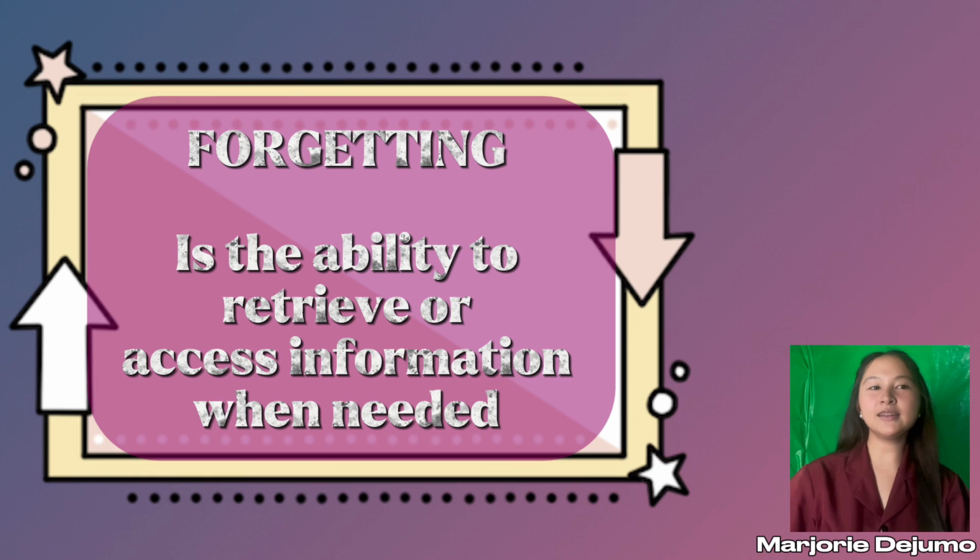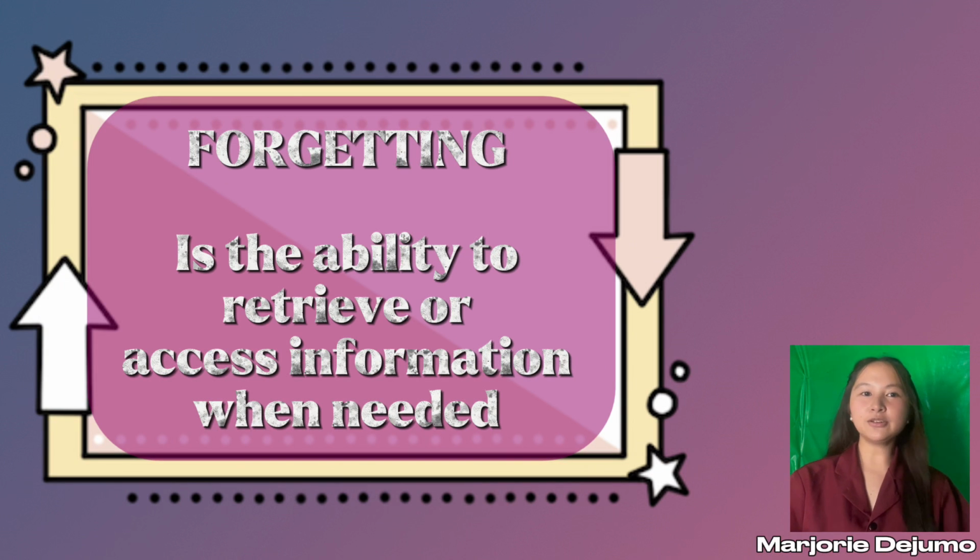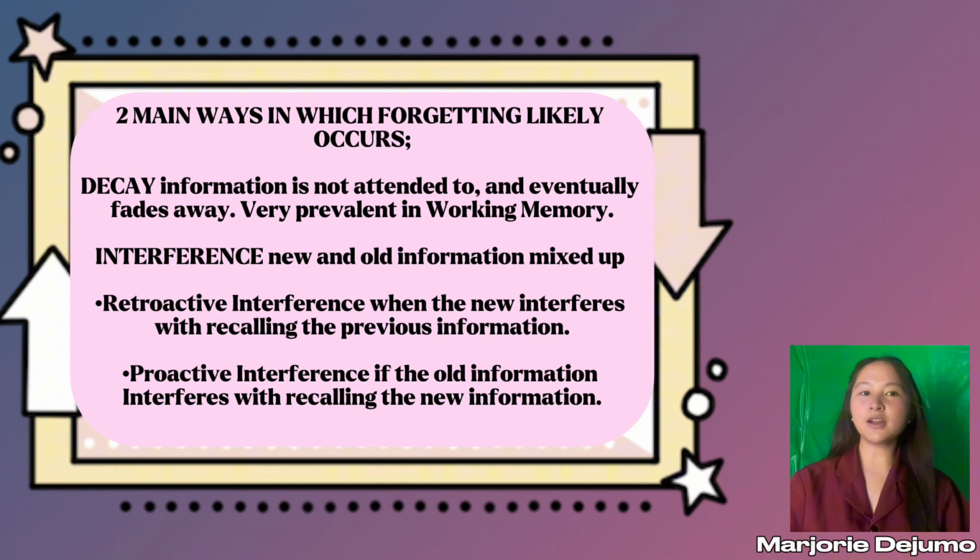Okay? And another information about forgetting. Forgetting is the inability to retrieve or access information when you need it. There are two main reasons why we forget things or information: decay and interference. When we say decay, the information is not attended to and eventually fades away. And this is equivalent for working memory, for example, the short-term memory or storage system.